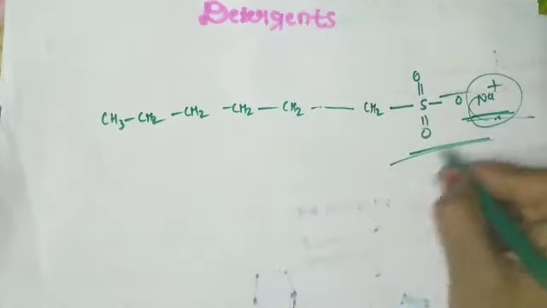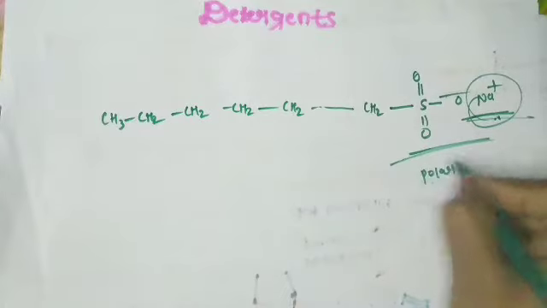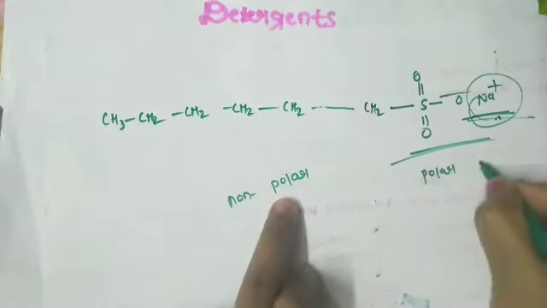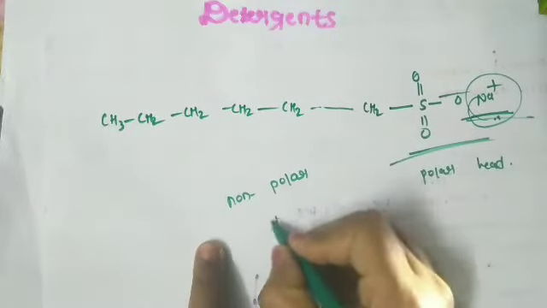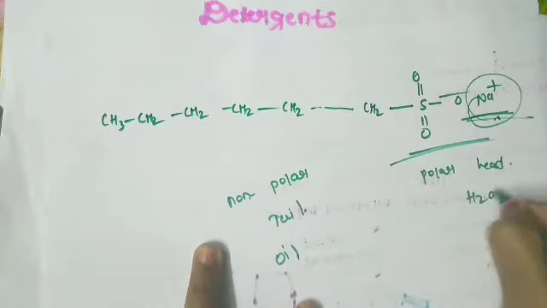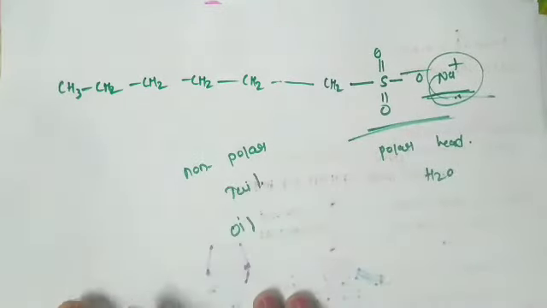Here it is the polar one and it is the non-polar one. This polar part is the head and this is the tail. This is the oil soluble part and this is the water soluble part. So this is about the detergents.